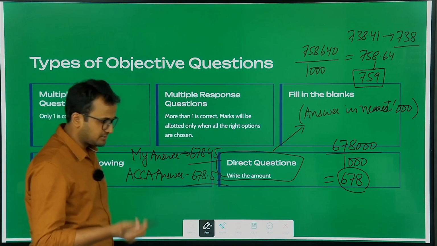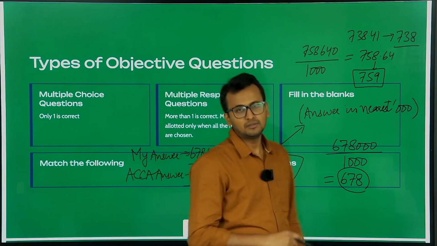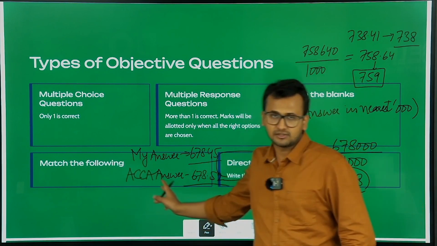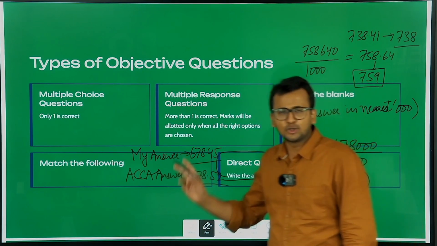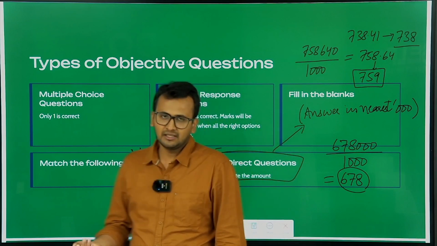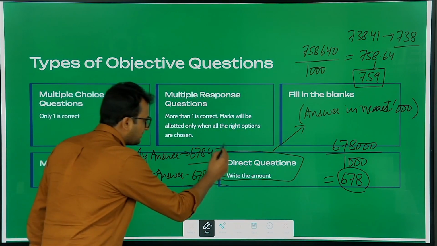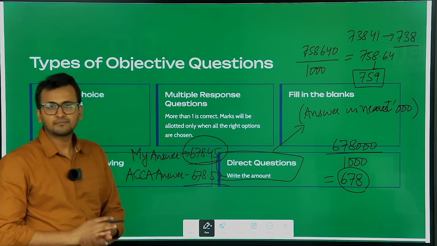Now the students ask me, will ACCA deduct marks? ACCA will not deduct marks for this, because they know these are rounding off errors. These can happen easily. So they will ignore these errors. So you will get marks even if you write this. Clear?